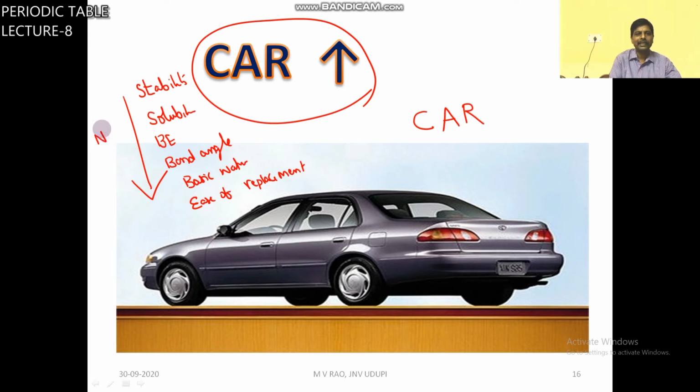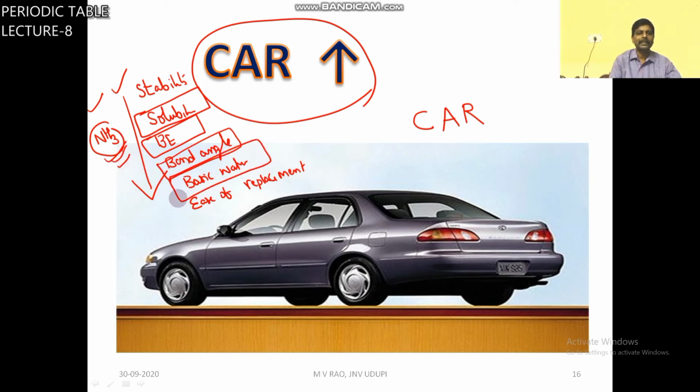So that means NH3 is more stable, NH3 is more soluble, NH3 has high bond energy, in NH3 bond angle is maximum, NH3 is more basic, ease of replacement is more in NH3, more covalent BiH3, more acidic BiH3, good reducing agent BiH3.